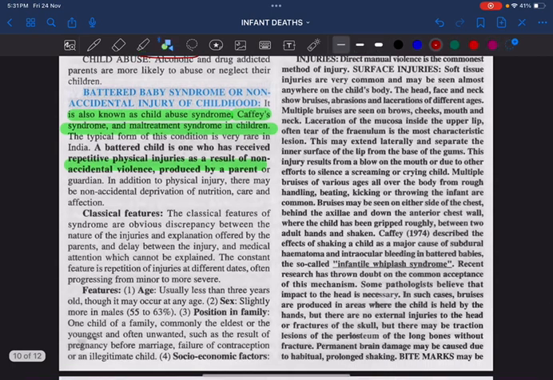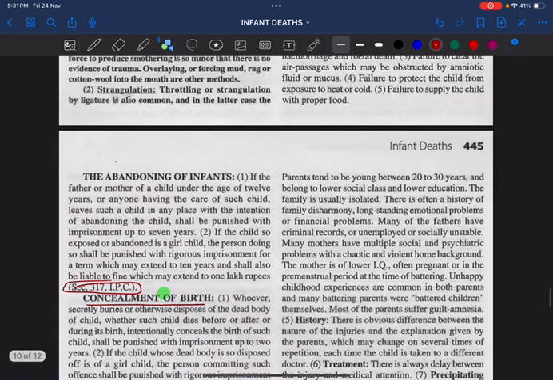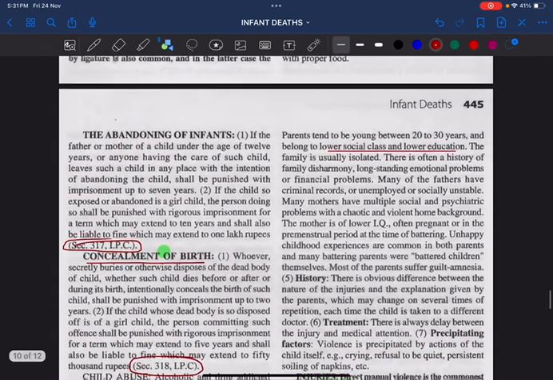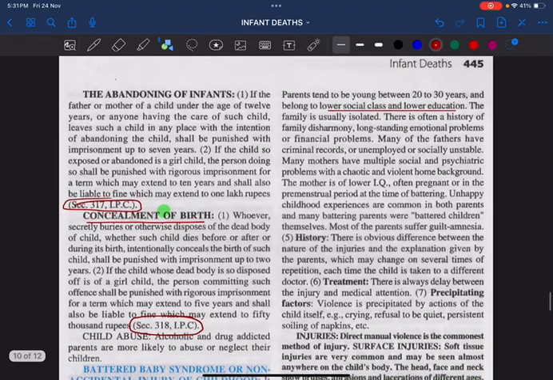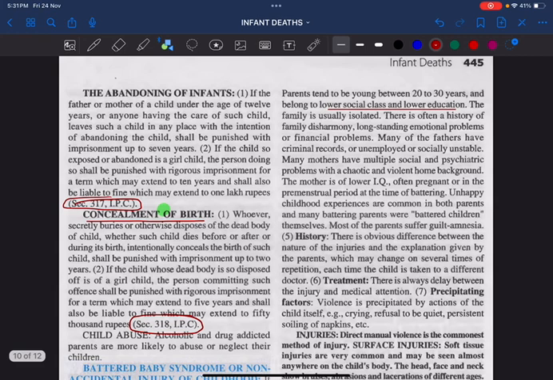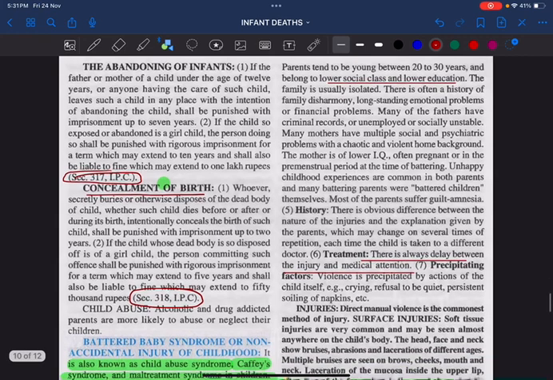Age: remember, age will usually be less than 3 years. Sex: more common in males. He will usually be the eldest child. As far as socio-economic factors are concerned, lower socio-economic class and lower education. The history will be inconclusive; they will be cooking up stories. And remember, there is always a delay between the injury and medical attention. Violence is usually precipitated by actions of the child himself, for example crying, refusal to be quiet, persistent soiling of the napkins, etc.